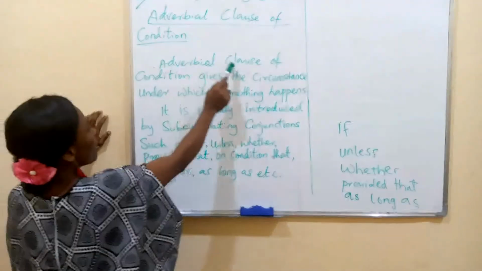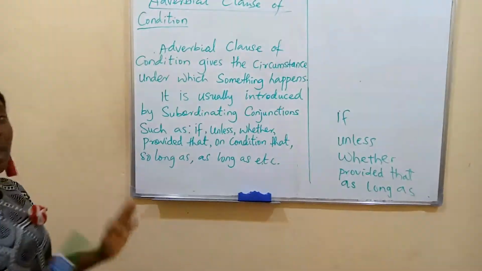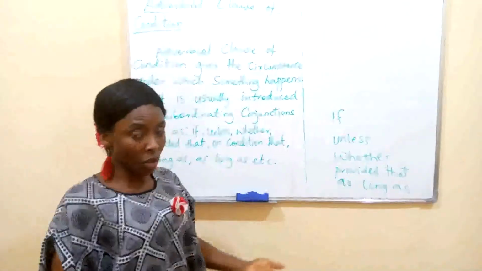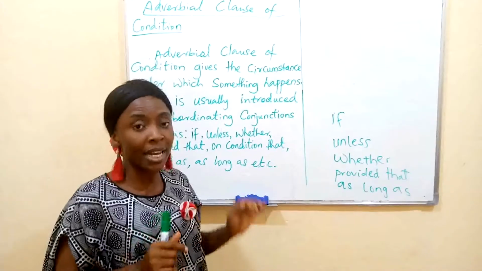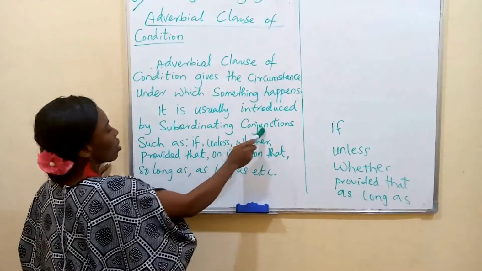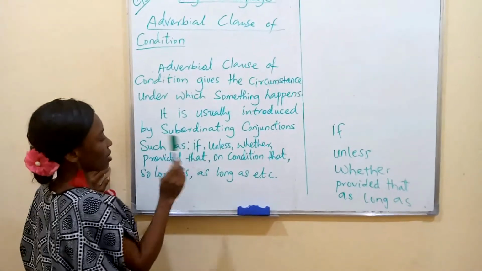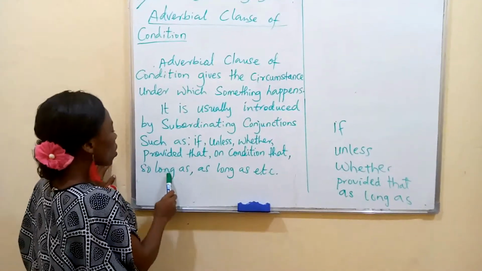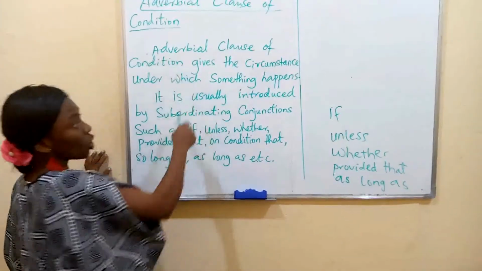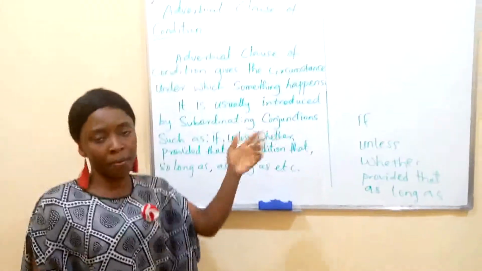We say adverbial clause of condition gives the circumstance under which something happens. It tells you the circumstance under which something happens. So how do you know it? Because it tells you the circumstance, that this thing does not just happen like that. There was a condition. It is usually introduced by subordinating conjunctions such as if, unless, whether, provided that, on condition that, so long as, as long as. Remember that adverbial clause of condition tells the circumstance under which something happens.